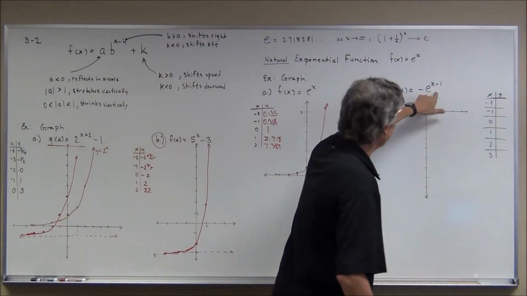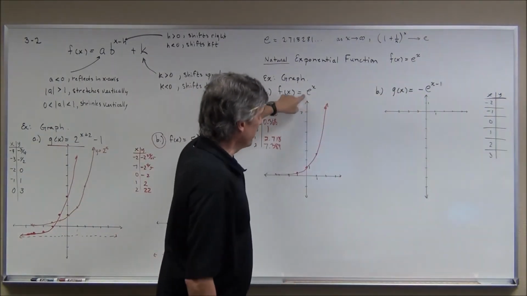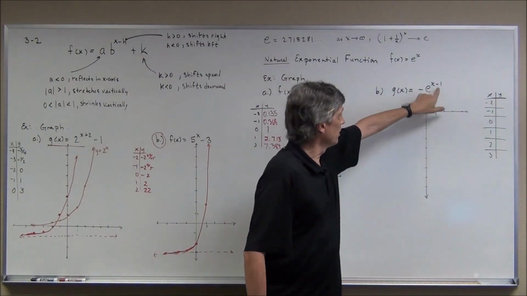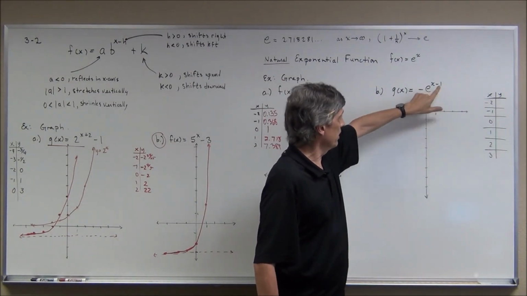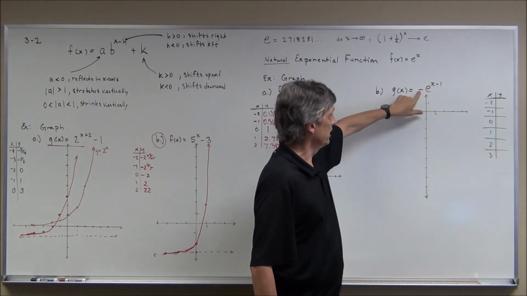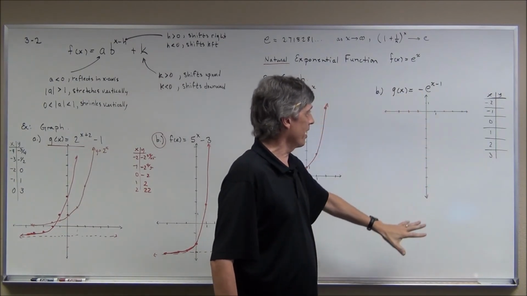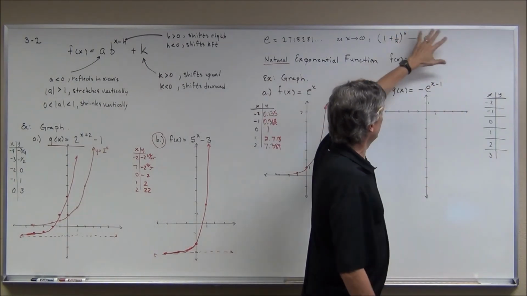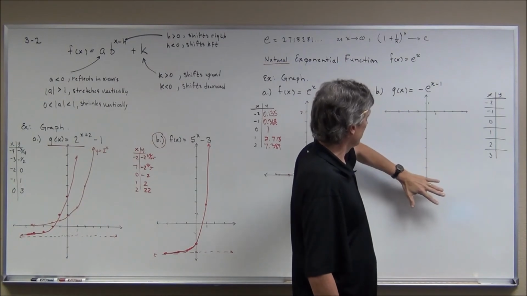Now in this case, this function is based on this one here. Look at what we're doing. We're moving it to the right one, and then we are reflecting it in the x-axis. That's why when I drew my graph, I don't have a lot of space up here, I have space down here.